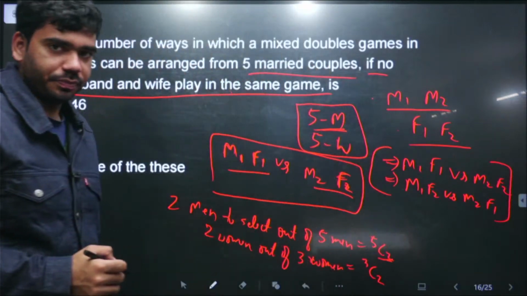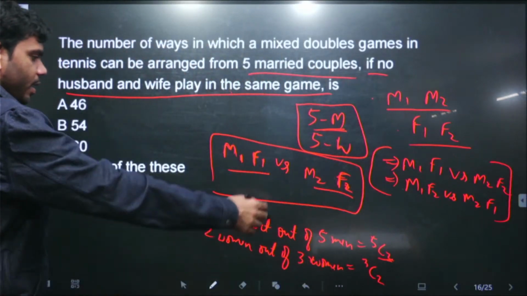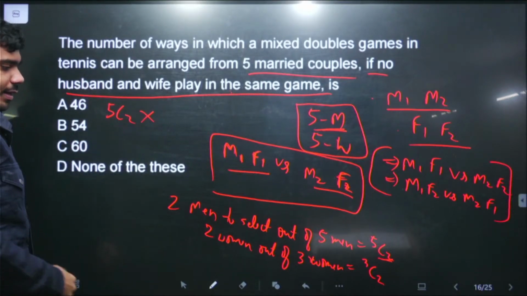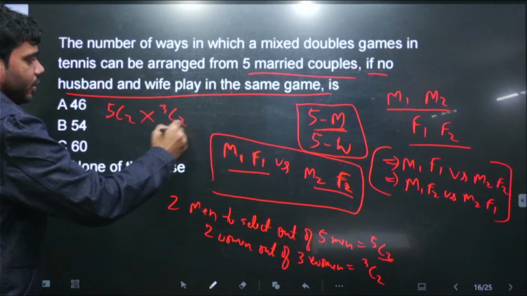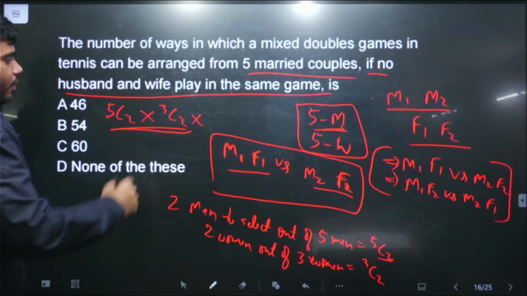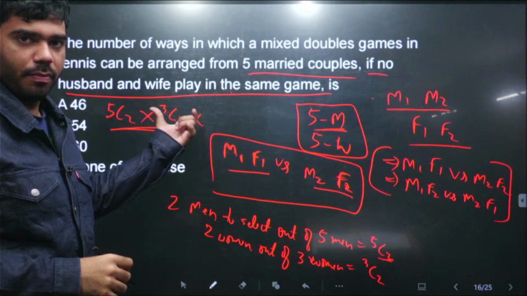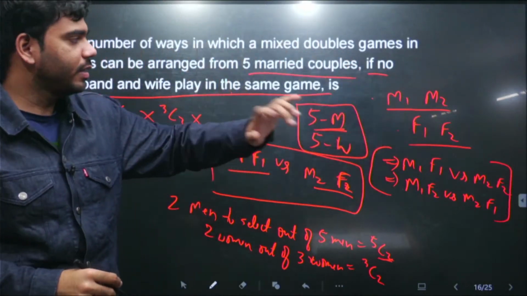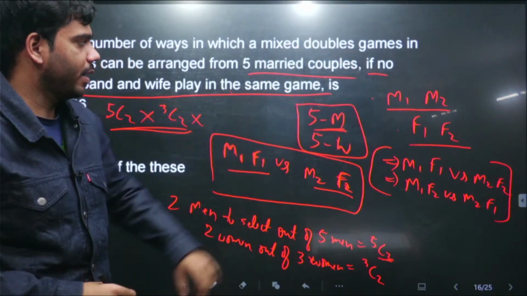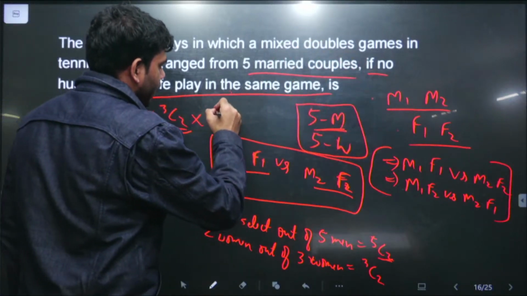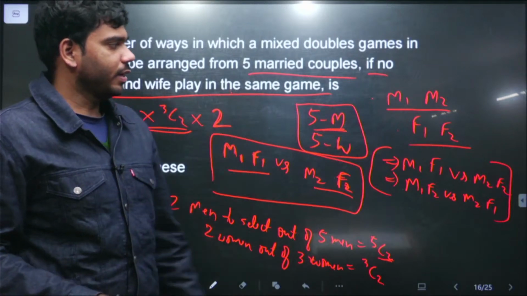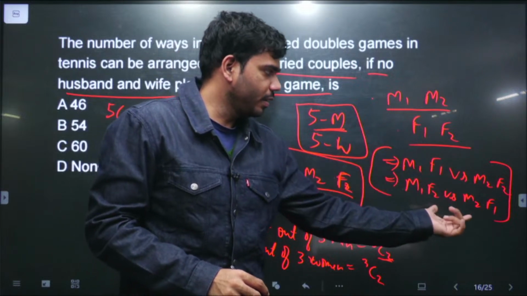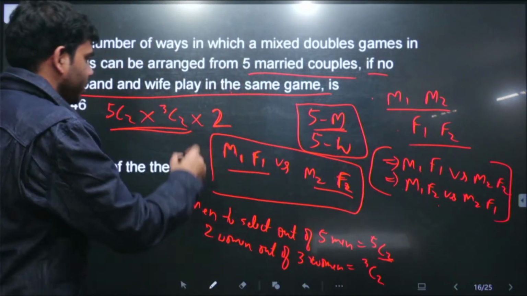So the total number of ways will be: to select the men there are 5C2 ways. Then to select 2 women out of 3 women, there are 3C2 ways. So 5C2 into 3C2 is the total number of ways we can select 2 men and 2 women, ensuring that these are not related, meaning these are not married. After that, we have to multiply with 2 also. This 2 means there can be 2 possible team formations, one like this, and there can be a swap of the female also. So this is the final answer.